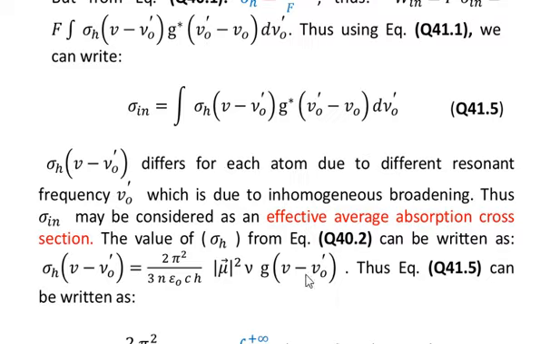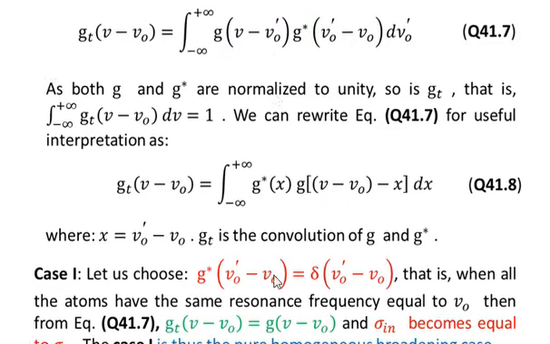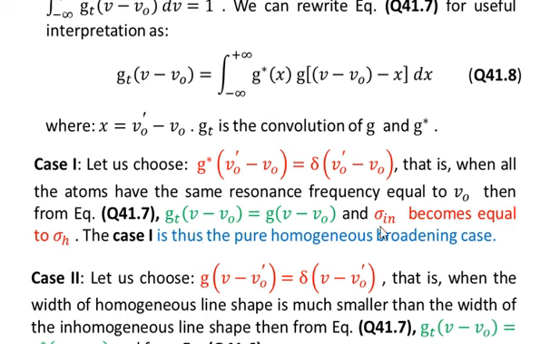Sigma h contains g only, the g function. So that's why we say that in case 1, when we set up g star is equal to delta, then of course we obtain gt of nu minus nu naught is equal to g of nu minus nu naught. So gt will be replaced simply by the function g. So that's why we say that the sigma in this case becomes equal to sigma h. So the case 1 is thus the case of a pure homogeneous broadening.